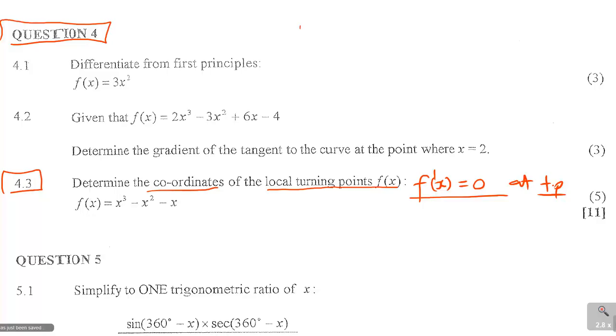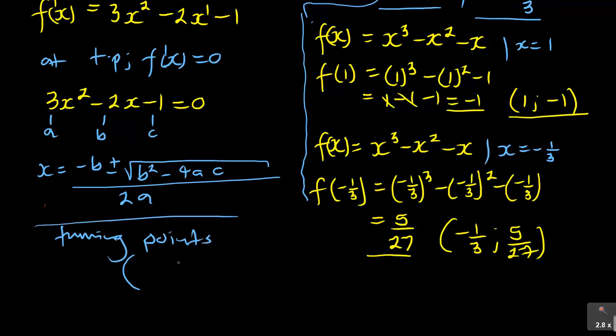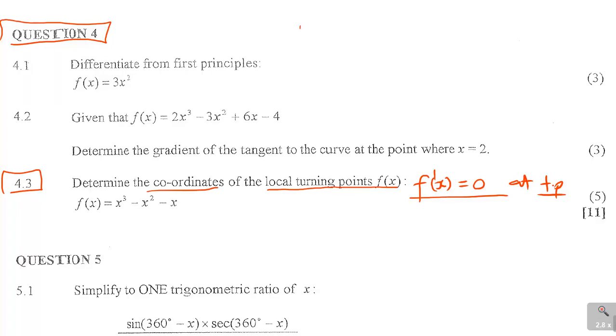So the question was, find the coordinates of the local turning points. So your final answer, therefore, you're going to have it as turning points in there. And what are the turning points? You've got x is negative 1/3, y is 5/27, and the other one is x is 1, y is -1. So this is the answer to that question that they were requiring, that is 4.3 in this case.